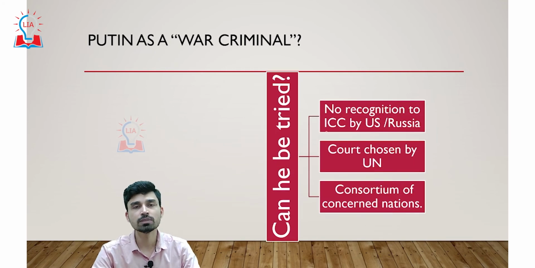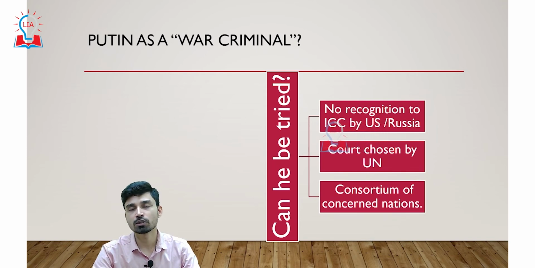So the question comes: even if Vladimir Putin is declared a war criminal, how can he be tried, or can he actually be tried? First of all, the problem lies in the fact that even if the International Criminal Court, during its investigation, declared the Russian president a war criminal, Russia and the US, both countries, do not recognize the mandate and power of the ICC. So they have the liberty to not participate in the proceedings of the ICC.